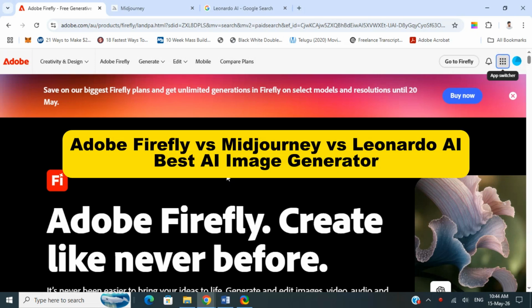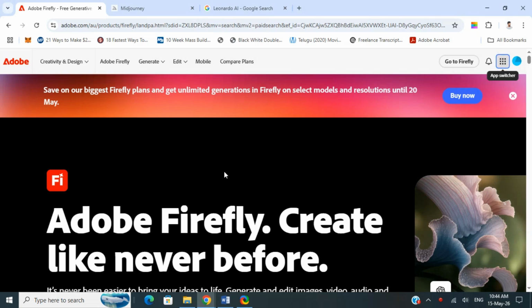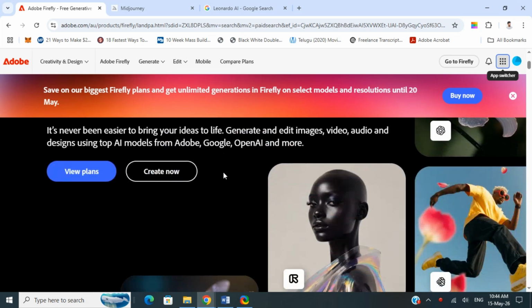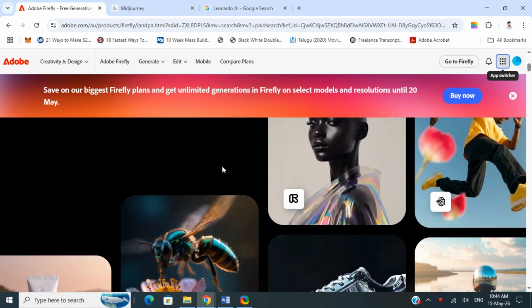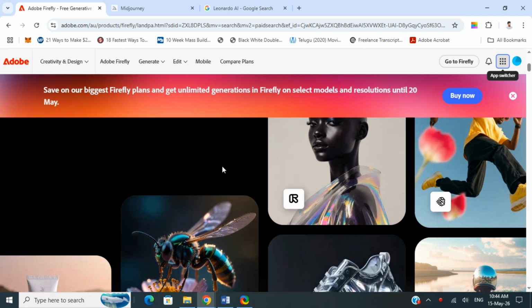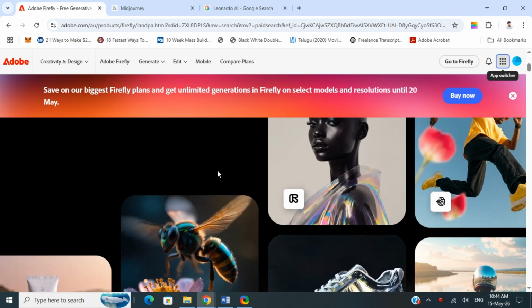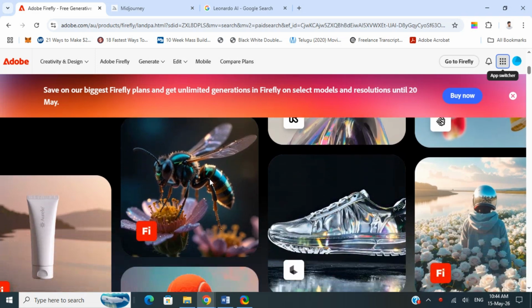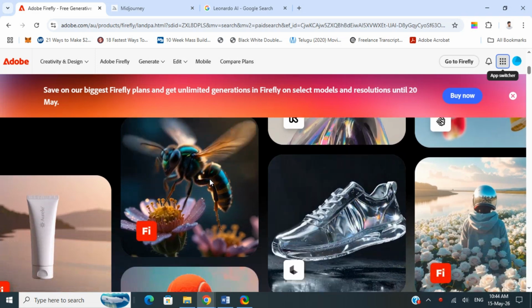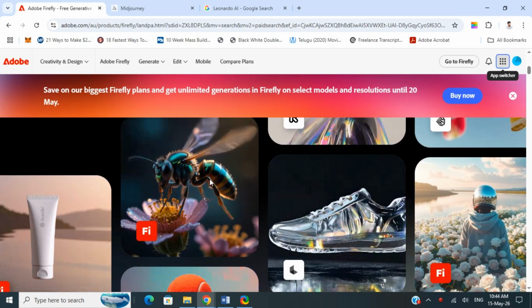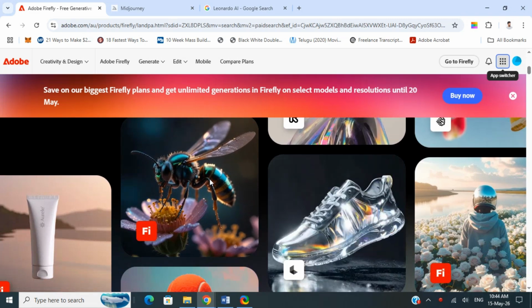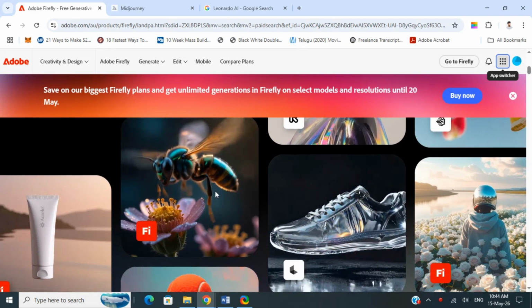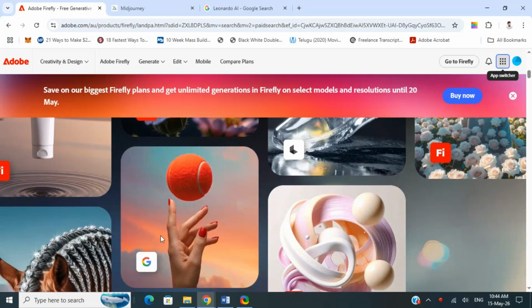So all these three image generators are completely different in their strengths. So let's look into them. This first one here is Adobe Firefly. It's Adobe's AI image generator integrated directly into Photoshop, Illustrator, and the Creative Cloud ecosystem. It focuses heavily on commercially safe AI generation, fast editing, and designer workflows.